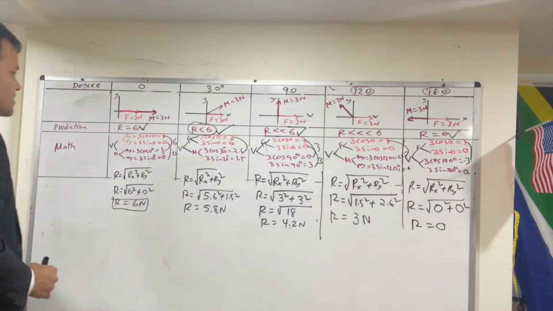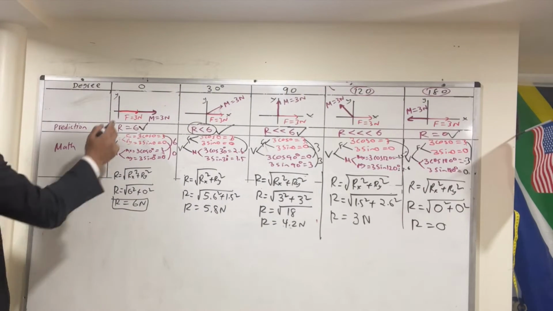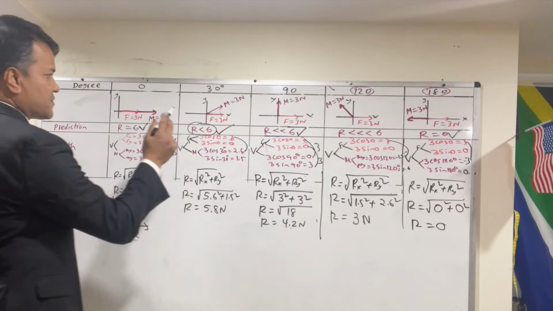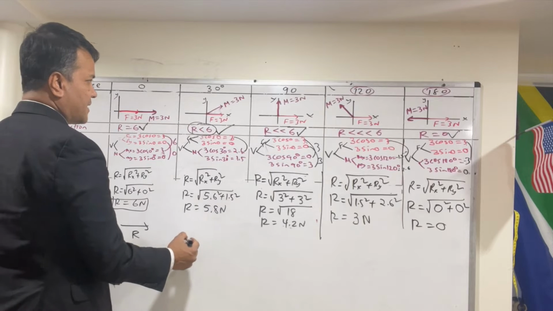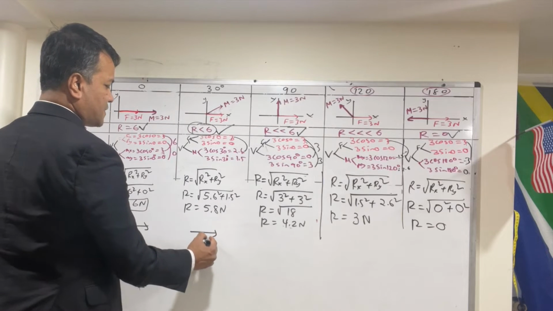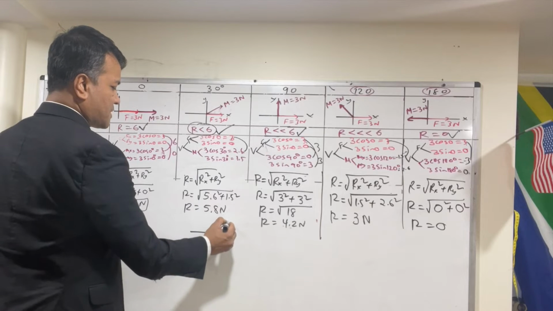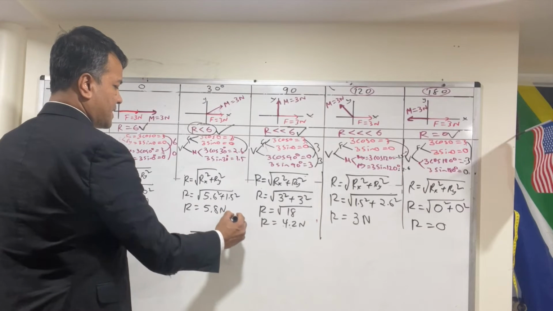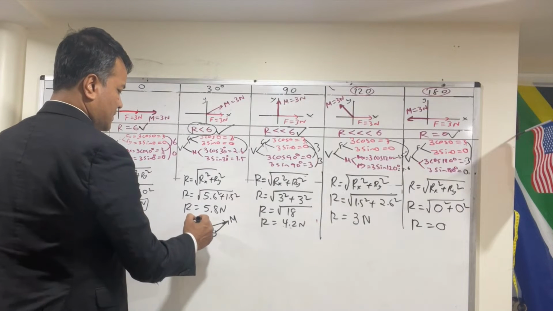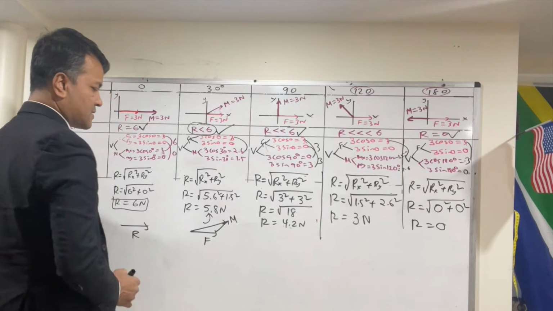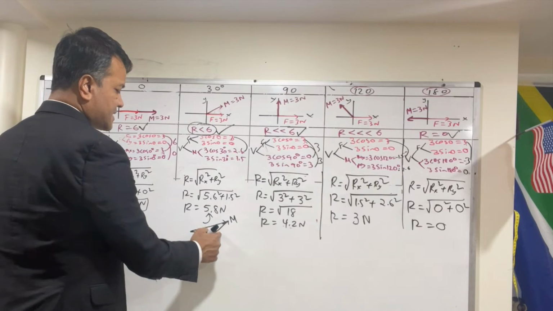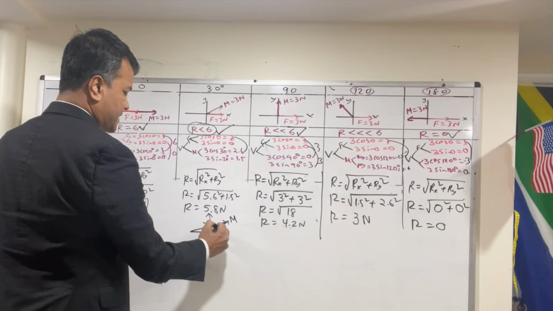Now let's draw the resultant. In this case, this is the resultant, and this is the R. We have this one, and that is Fatima, and this one is Mariam, and this is R. R is in this case, of course, 5.8, as you see, and this is 30, so this must be 150.